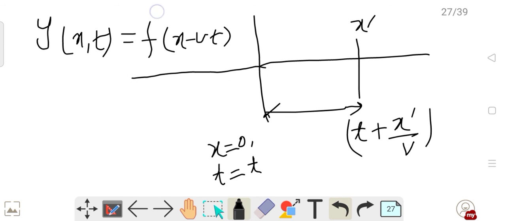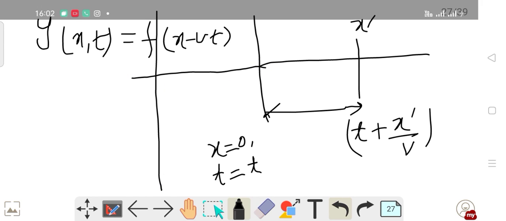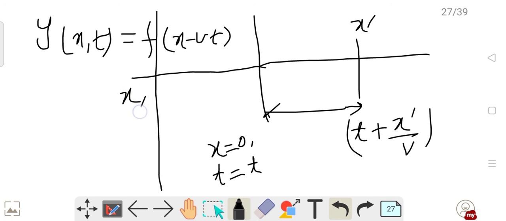At a particular point x, suppose this is a particular point x where time was 0, isn't it? What is this value? This is the distance. Since t equals 0 here and this is t equals t, distance equals speed into time.